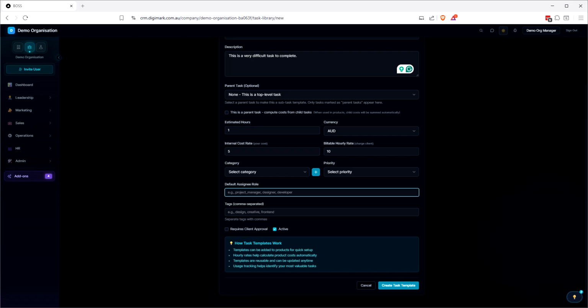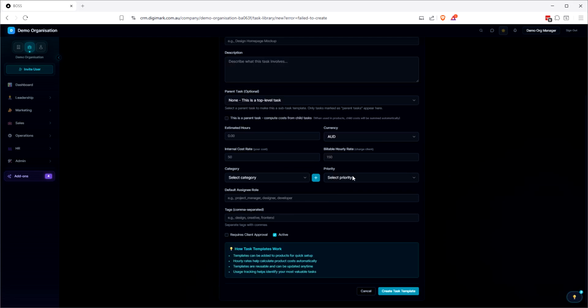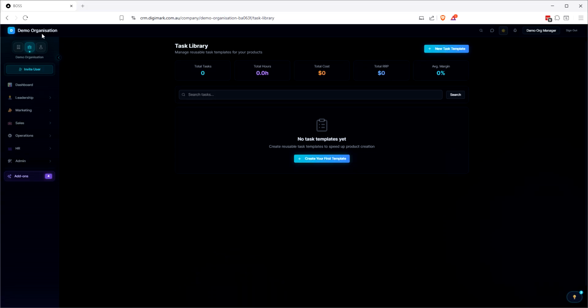We've got tags in there for the sake of having tags so that it's easy to search for tasks. So we'll just create that task, and that's annoying. All right, never mind. Did it create it at all? Nope. All right, new bug. That's right. That's why we're not live.